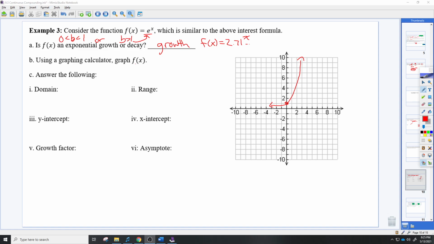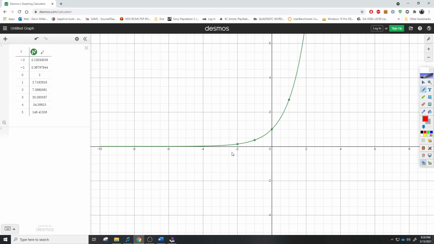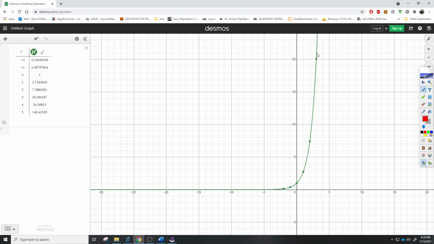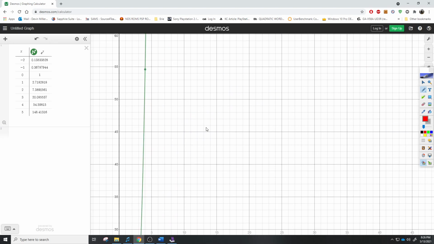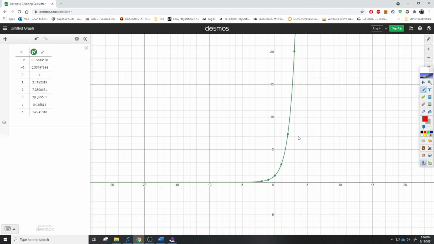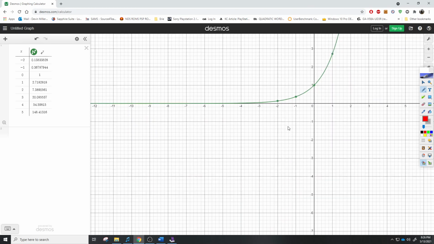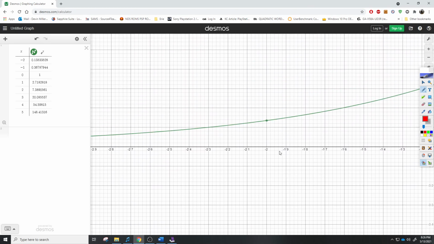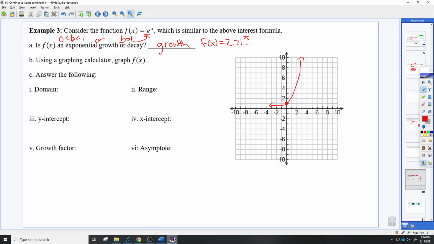Since it's growth, it's no different than a normal growth formula, a growth equation. So just because it has an e in it doesn't make any difference really. So domain, it goes forever to the left, forever to the right. Again, we can look at Desmos, right? It's the same idea. This one really does shoot up though. It's going to go forever to the right, even though it kind of goes slowly, and it goes forever to the left. And remember, if you zoom in, this should be getting closer and closer to the x-axis, but it doesn't actually touch it. Domain's the same thing. All real numbers, so nothing changes here.